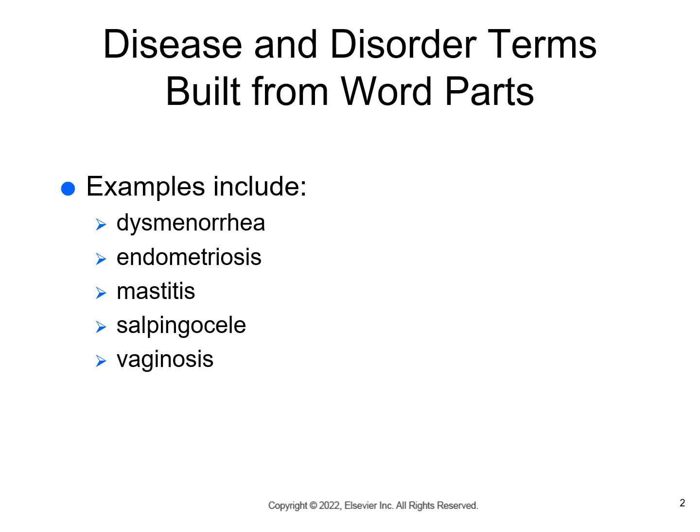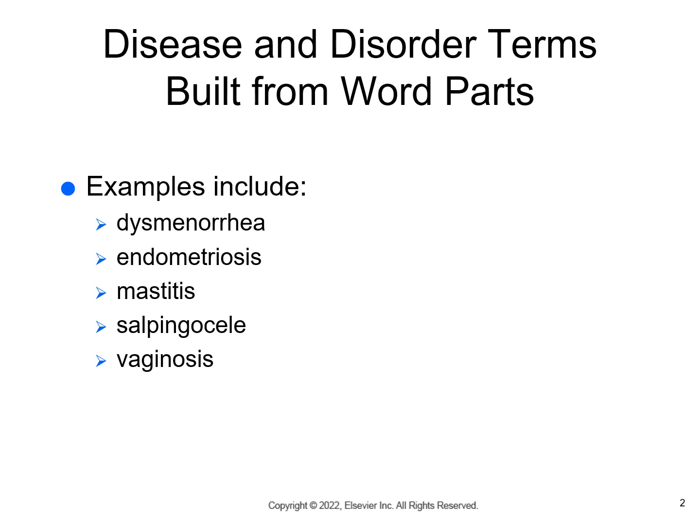Endometriosis. Osis means abnormal condition, endo means within, and metrio means endometrium. So this is an abnormal condition within the endometrium. Mastitis, itis refers to inflammation. Mast refers to breast, so this is inflammation of the breast.